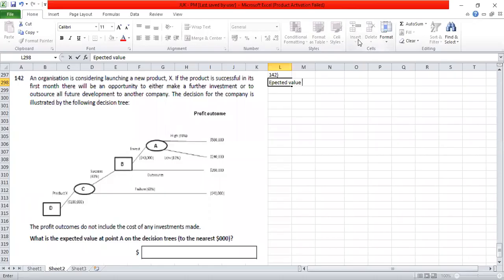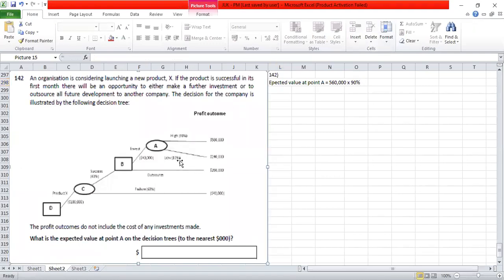Expected value at point A is equal to 560,000 into 90%, which is the probability. Let me paste the image once again clearly.